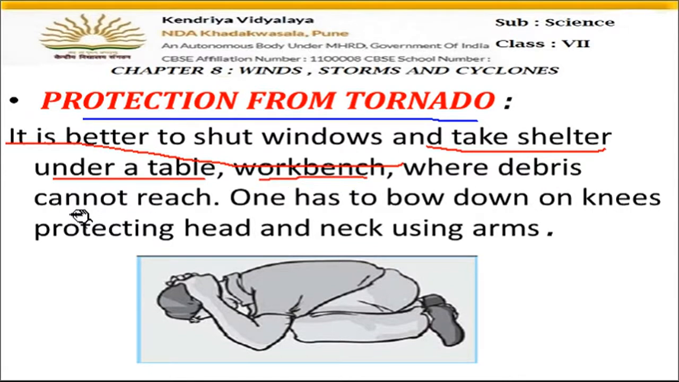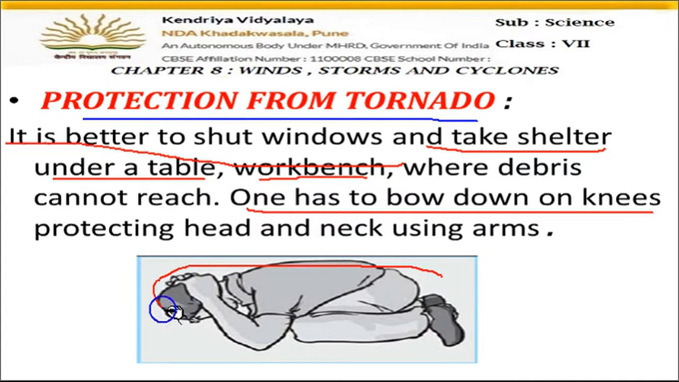If the tornadoes are damaging the buildings, then building debris should not reach our head. So we should take shelter under a table, to protect our head. One has to bow down on the knees. As you can see in the picture, we can bow down on the knees, protecting our head and neck, because the head is a very delicate part of our body, so it should be protected.